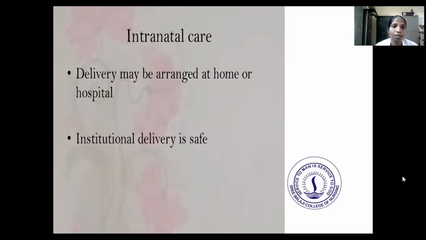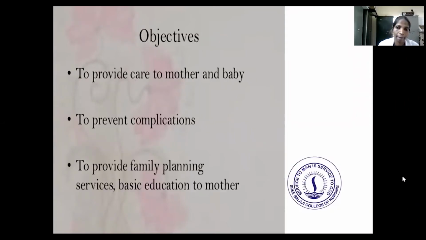Intranatal care: delivery may be arranged at home or in a hospital. Institutional delivery is the same. The objectives of that are to provide care to the mother and baby, to prevent complications, and to provide family planning service and basic education to the mother.